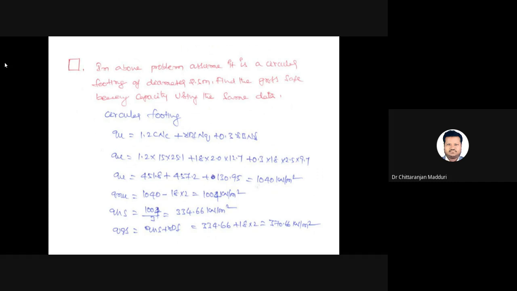So you can see here why the structures are safe. The maximum ultimate bearing capacity equals 1040 kilonewton per meter square. That means the soil can take 1040 kilonewton per meter square, that means 10 tons per meter square. But we are assuming that we are applying only 334.66 kilonewton per meter square. So even though the soil can bear 1040 kilonewton per meter square, we are applying only 334.66 kilonewton per meter square. That's why our structures are safe.